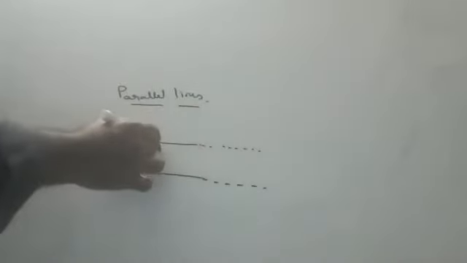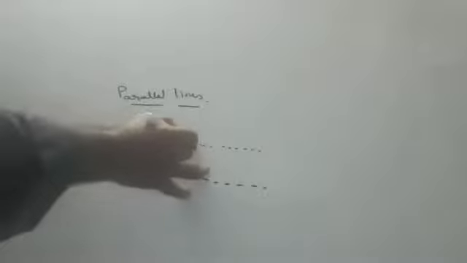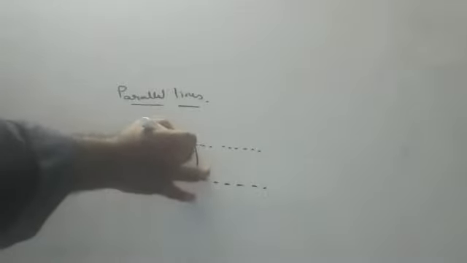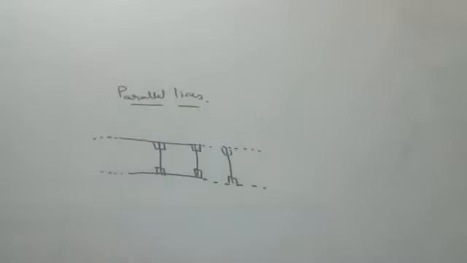Okay, so the distance between them will always be equal. Wherever you measure, the distance between them will be equal. You know this, basically. Parallel lines will never intersect with each other. In parallel lines, certain terms will come up continuously, and you should know what these terms mean. Suppose these two are parallel lines.